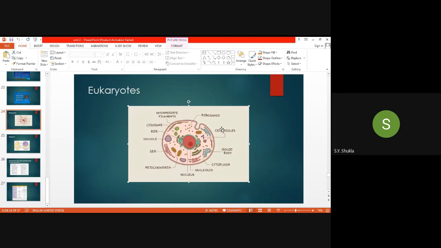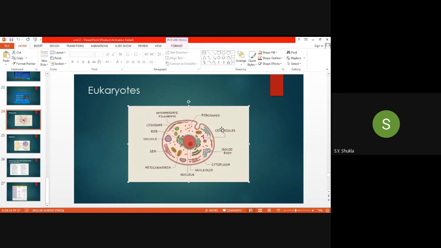If the centriole is absent, let us think this way, then what happens? There is no formation of microtubules, and no cell division takes place. That is the important role of the centriole. Like the ribosome provides the site for protein synthesis, in this way the centriole also provides the site for the synthesis of microtubules. Also, another very important part of the centriole is there.